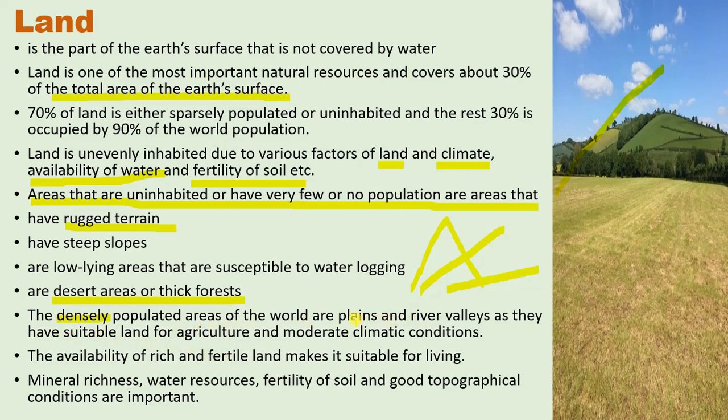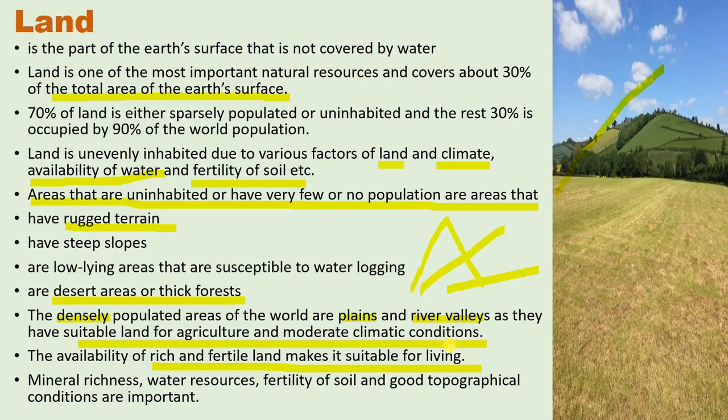The reason is that plains and river valleys have fertile soil, suitable land for agriculture, and moderate climatic conditions. The availability of rich and fertile land makes it suitable for living.